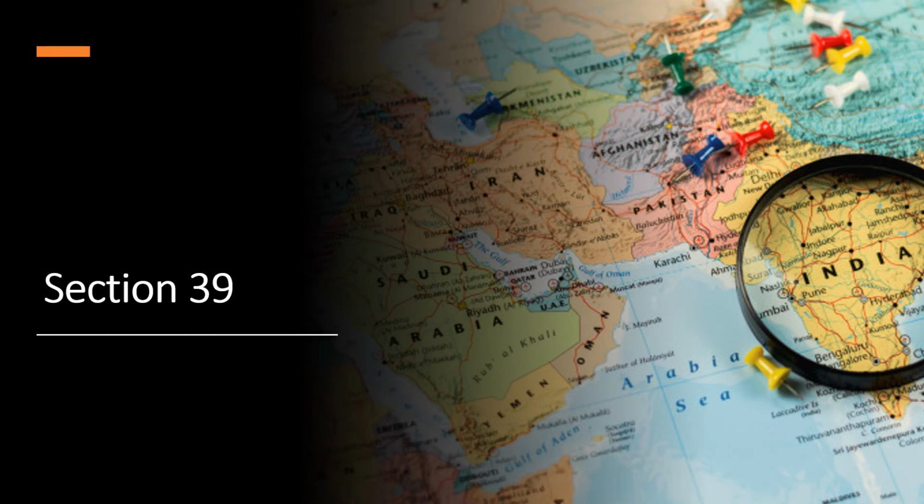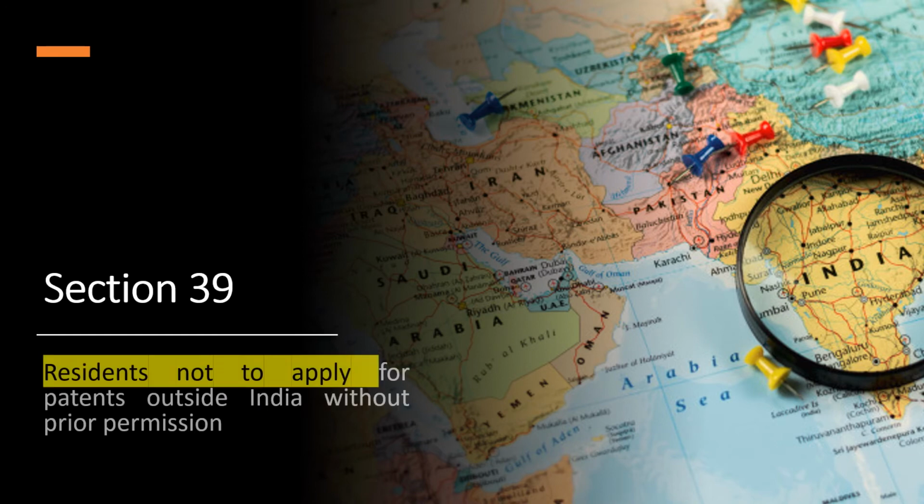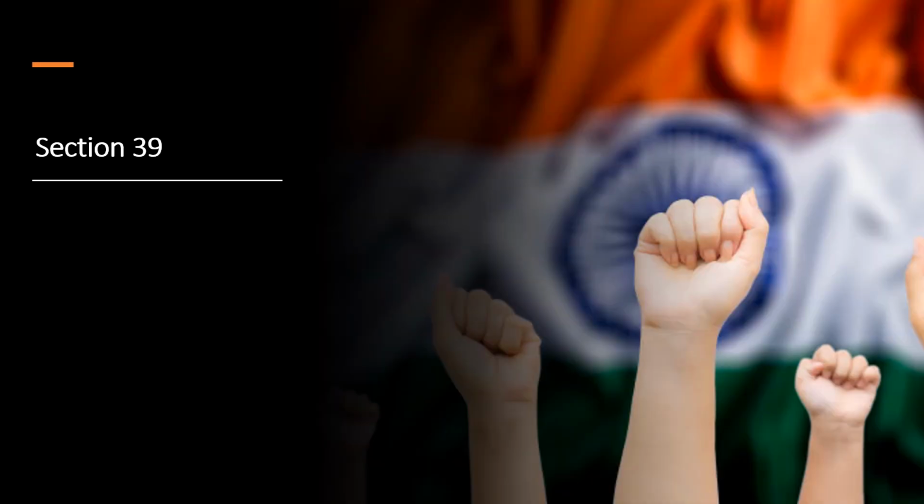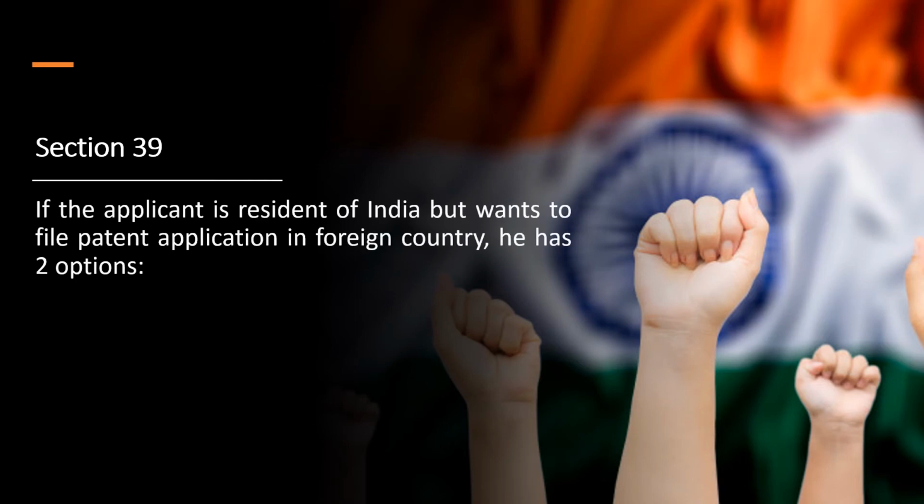Section 39 says that residents not to apply for patents outside India without prior permission. Here the permission required is from controller of patents. According to section 39, if the applicant is resident of India but wants to file patent application in foreign country, he has two options.